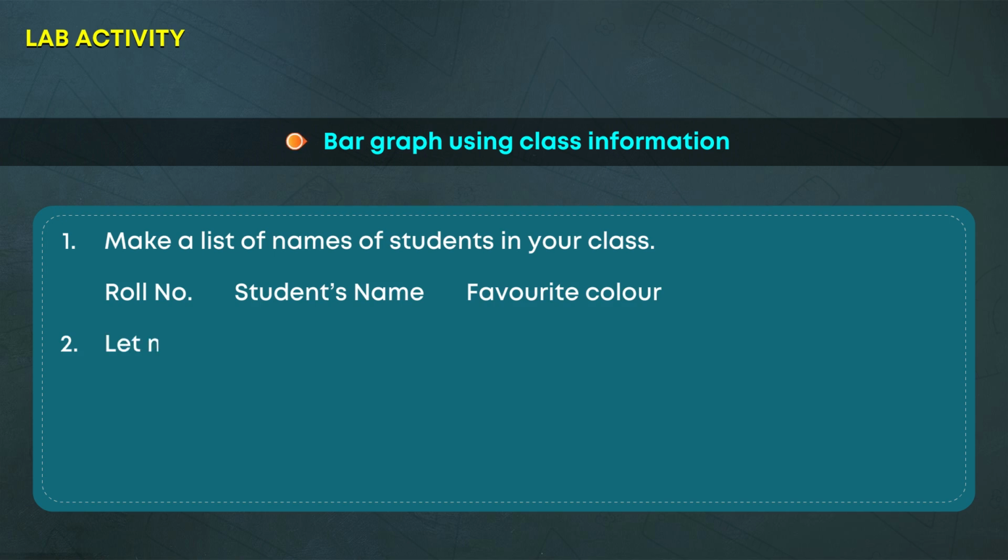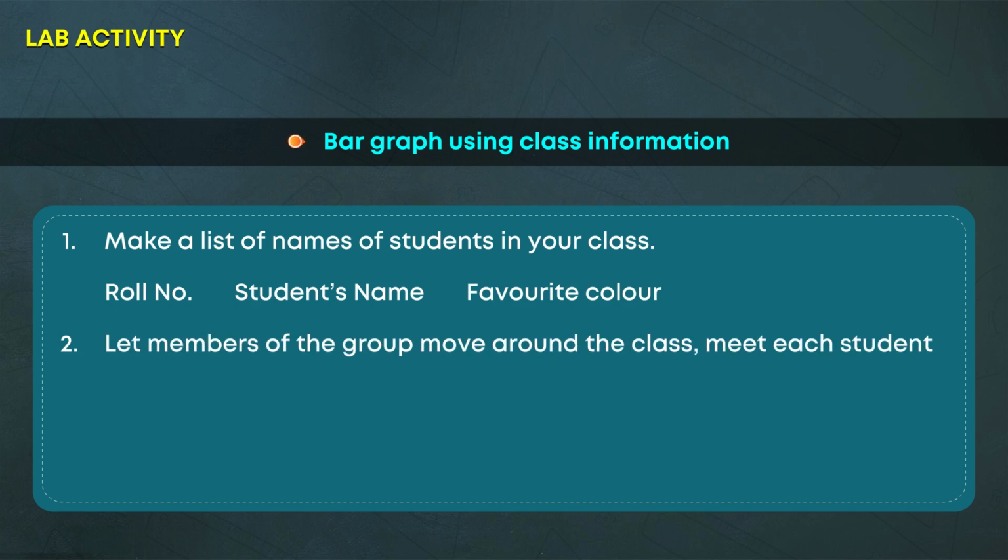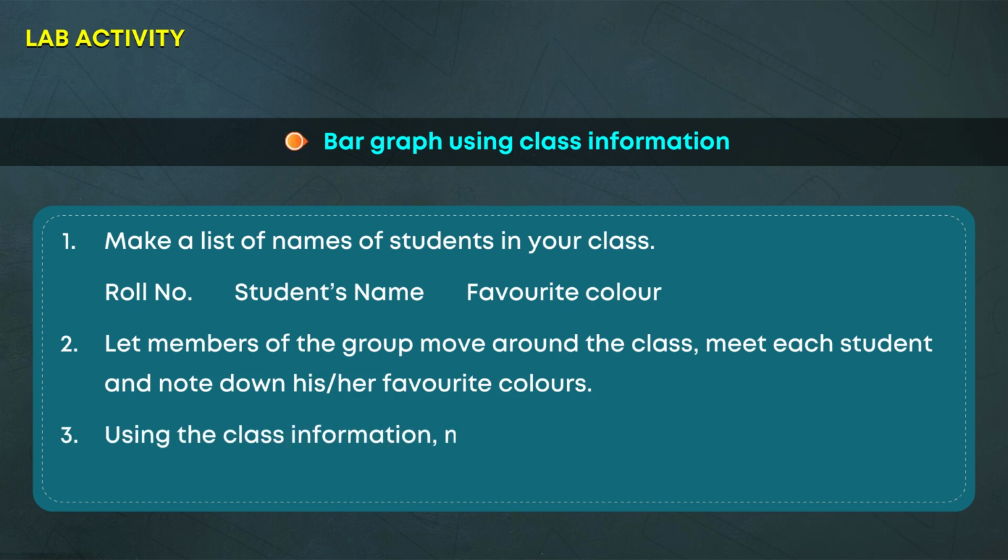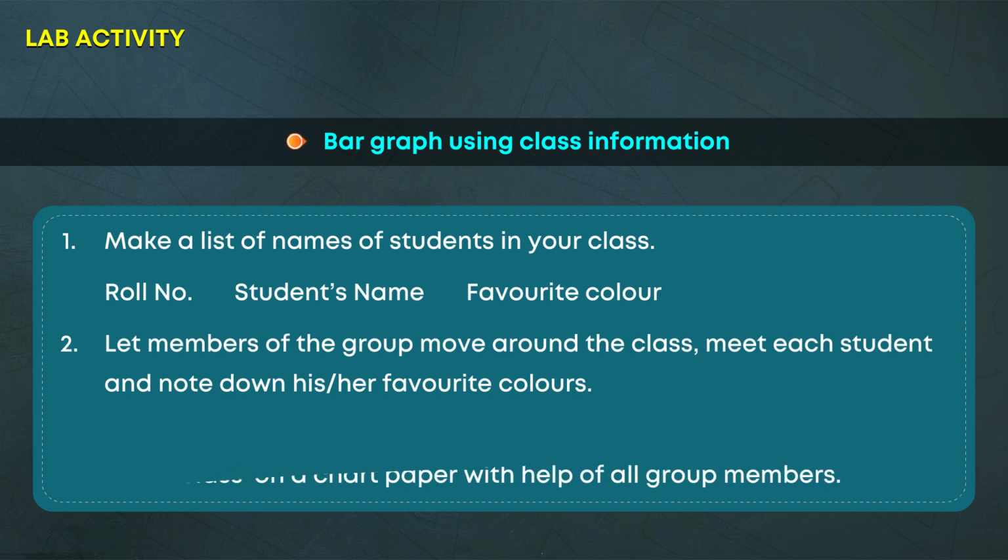2. Let members of the group move around the class, meet each student and note down his or her favorite color. 3. Using the class information, make a bar graph titled Favorite Colors of Our Class on a chart paper with the help of all group members.